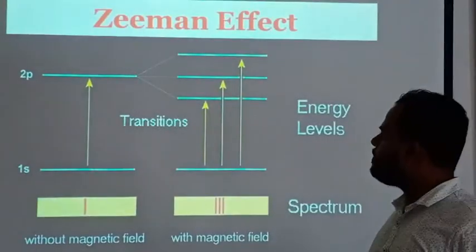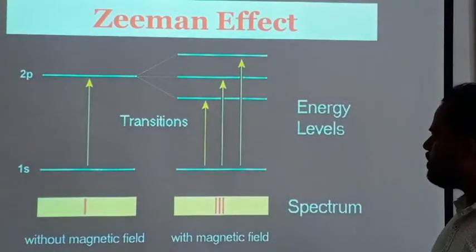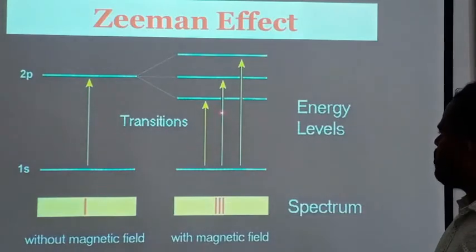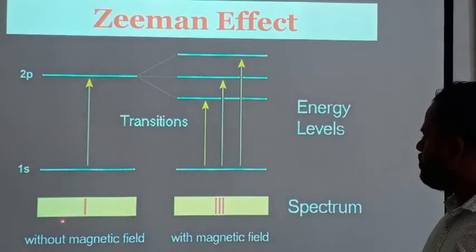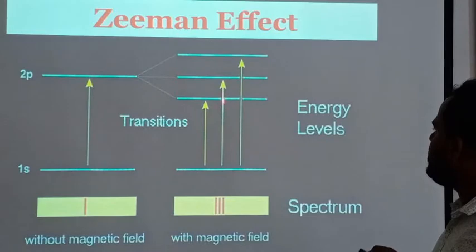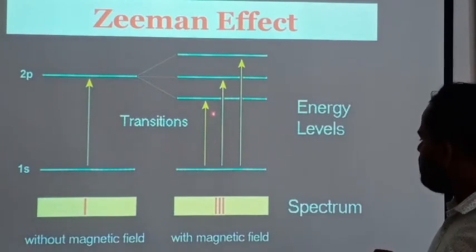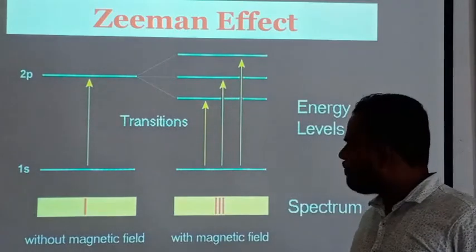Then the next part is the Zeeman effect. The Zeeman effect is nothing but the splitting of lines when an atom is placed in a weak magnetic field. Here we can see two figures. The first figure shows without magnetic field, and the second one is with magnetic field. So here we can see the splitting of lines when an atom is placed in a weak magnetic field.